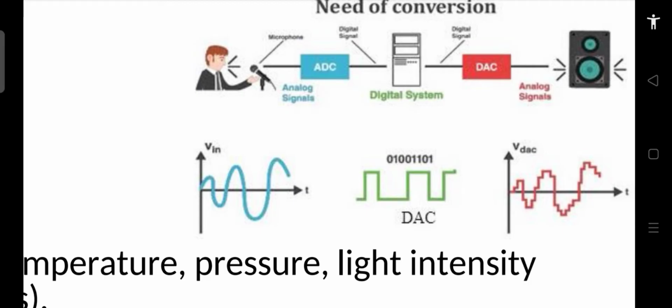So the point is that whether you consider analog to digital converters or digital to analog converters, they always have a finite number of bits. Because of this finite number of bits, the output is not exactly the same as the input, and it will be in the form of small steps. This is the reason.